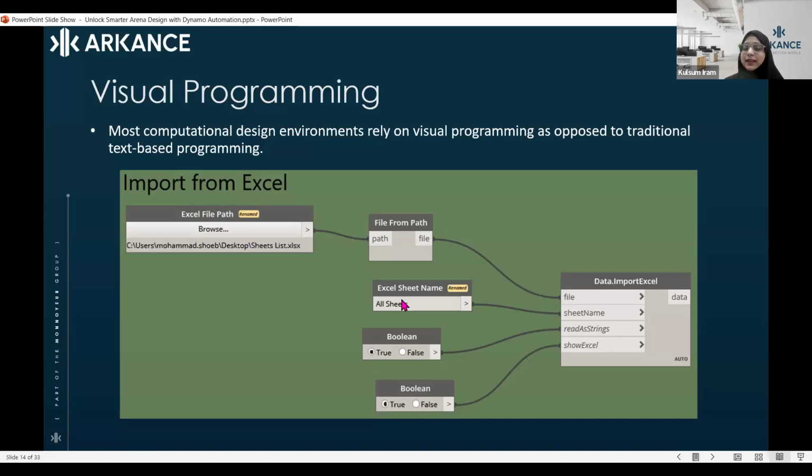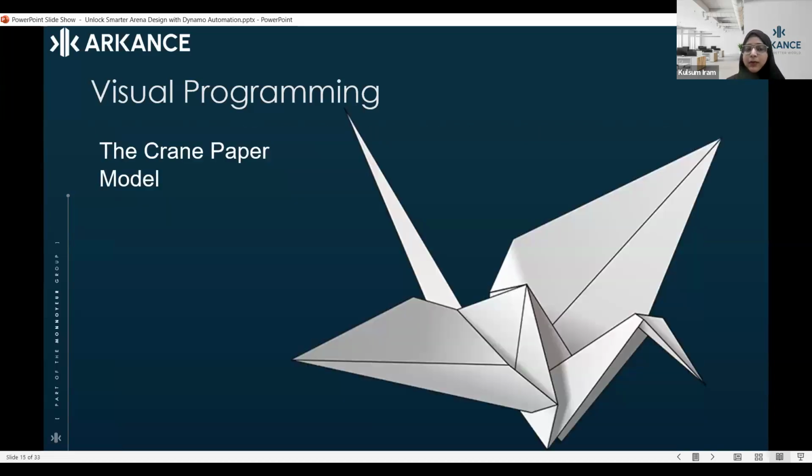If you want to choose the Excel sheet, because when we import any Excel we have the name of a specific sheet, and out of that you want to name what kind of sheet you want to import, that name you can put over here. Similarly, when we talk about visual programming using Dynamo, we are removing the traditional method of text-based programming. In visual programming, you can visualize whatever changes you are doing, you can see it all on your screen. And as architects, we are built like that, we want to see what we are doing. Even if at any particular step we have gone wrong, we want to see that as well. That is why visual-based programming has been done.